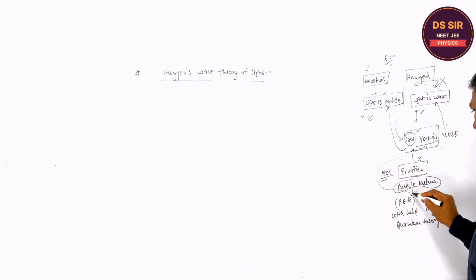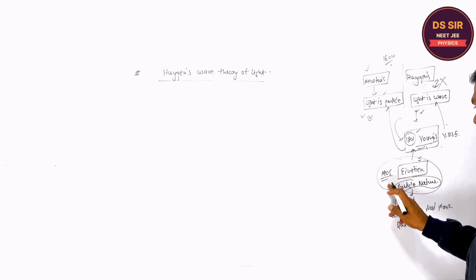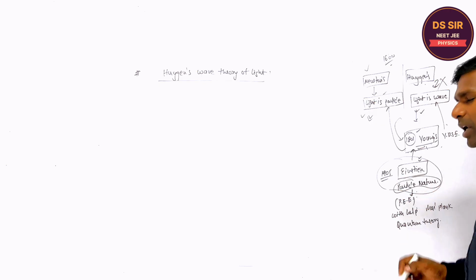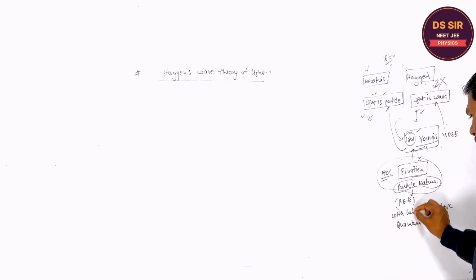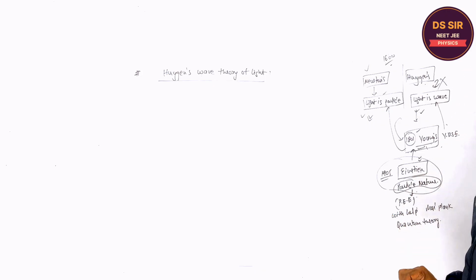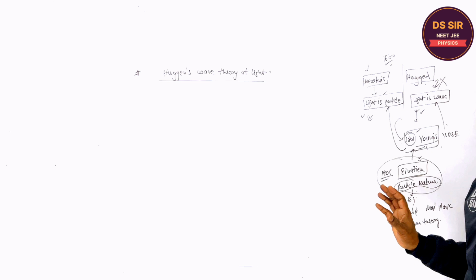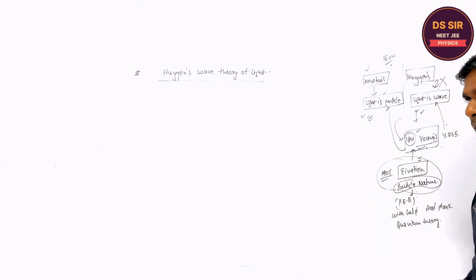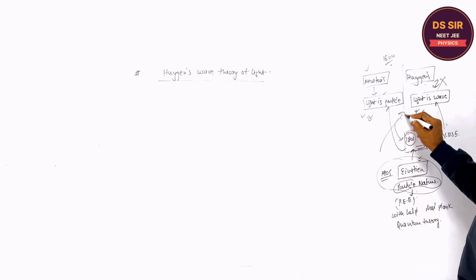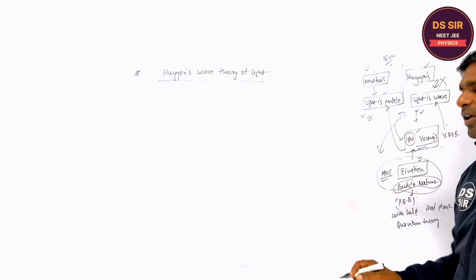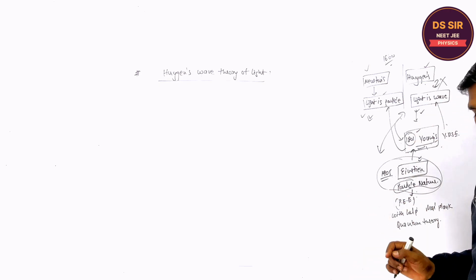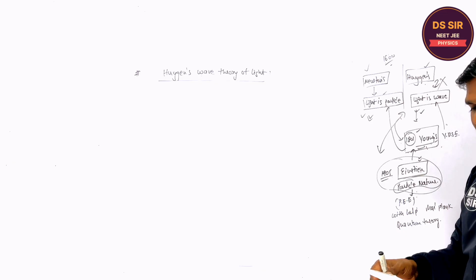But at the end of the 19th century, the photoelectric effect was found, which can be explained on the basis of the particle nature of light, with the help of Max Planck's quantum theory. You understand or not? Now the scientists were confused whether light is to be assumed to be a wave or a particle.